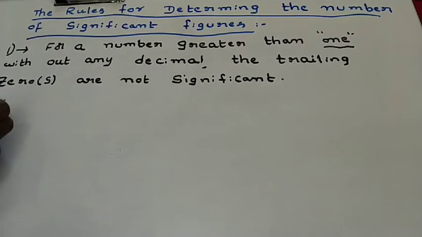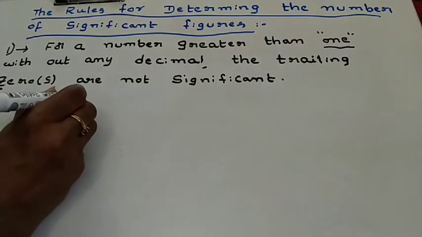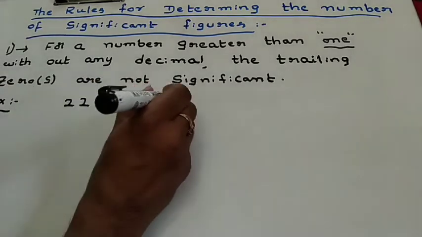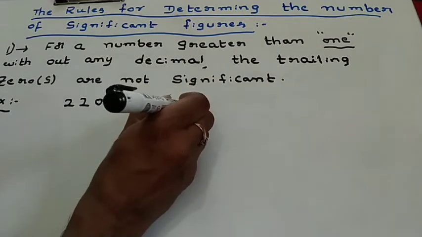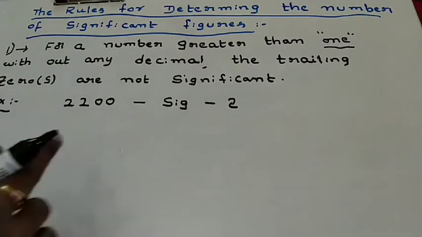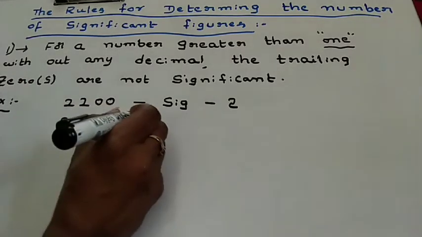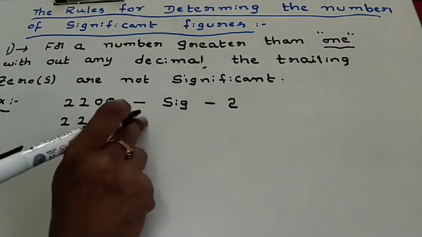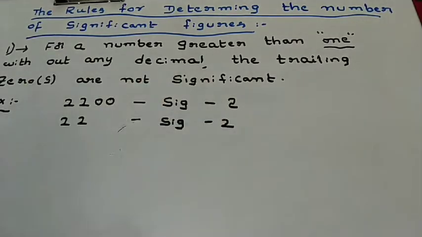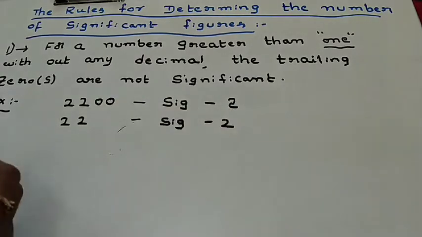Now go for an example, then you can easily understand and digest it. Suppose I took 2200. What is the significant figure? Its significance is 2. That means these two zeros have no significance. Suppose I took 22. The 22 has significance 2. Similarly, 2200 also has significance 2.